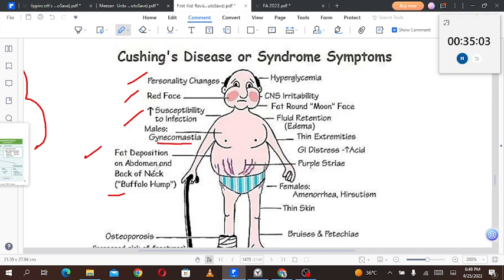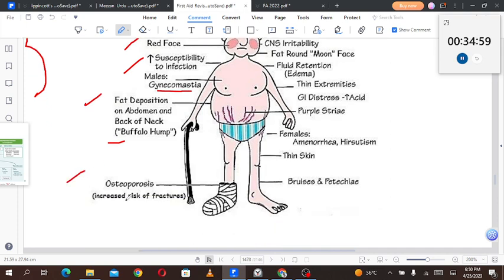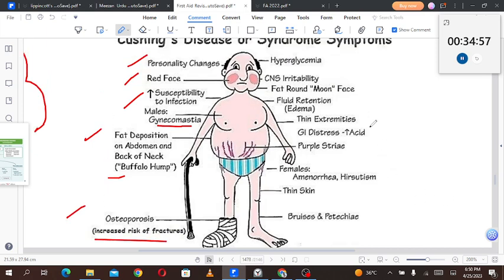Then fat deposition on the abdomen and back of neck, that is called the buffalo hump. Then the patient can develop osteoporosis, that is increased risk of fractures. Then hyperglycemia. Hyperglycemia may result in personality changes or CNS problems, CNS irritability, fat round moon face, fluid retention and edema, thin extremities, GI distress and increased acid, purple striae will be present on the skin. Females will develop amenorrhea or hirsutism, thin skin and bruises and petechiae.